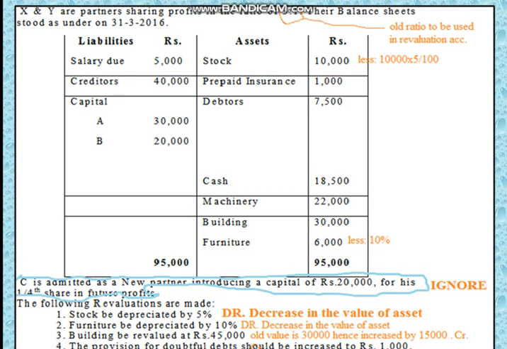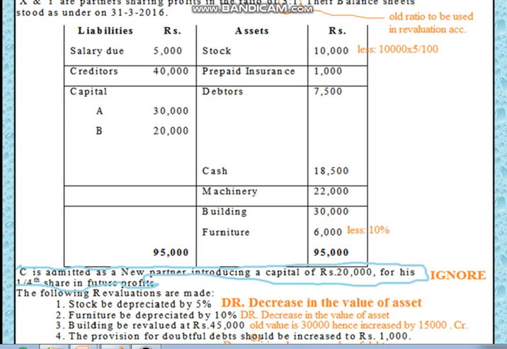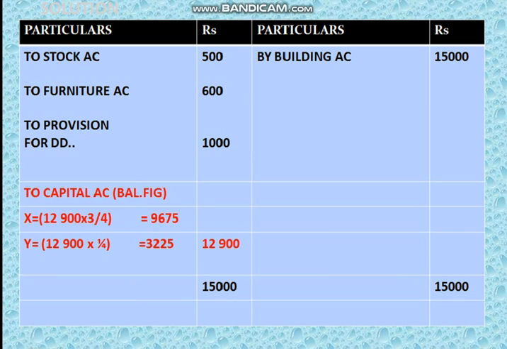We have to be careful while passing the entries in the revaluation account. The revaluation account is a nominal account where all losses have to be debited and all gains have to be credited. And this is how the revaluation account is prepared. Building revaluation account is credited with 15,000 for increase in the value of building. Then the stock account is debited with 500 for a decrease in the value of asset, and this account is debited to furniture account 600 for decrease in the value of furniture.